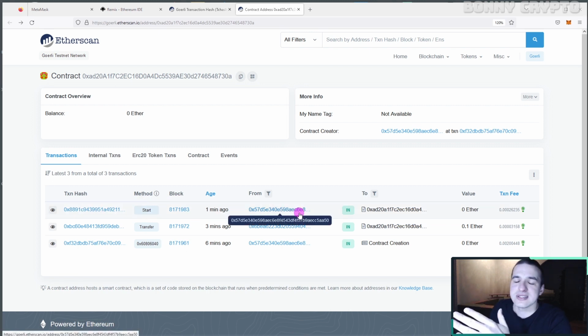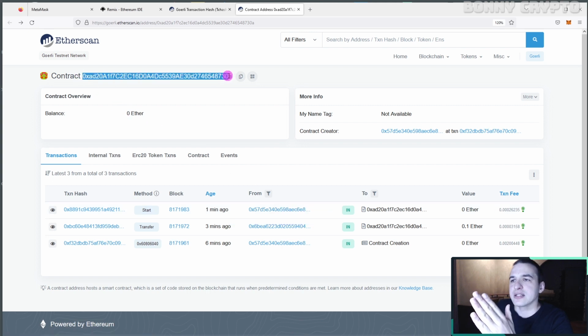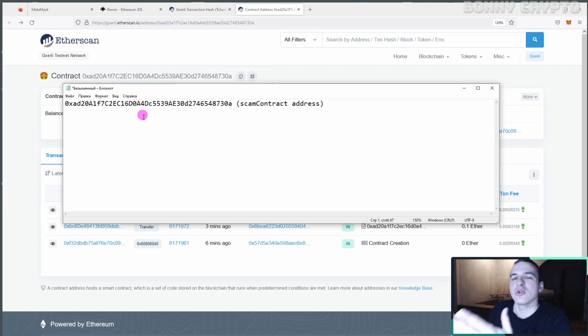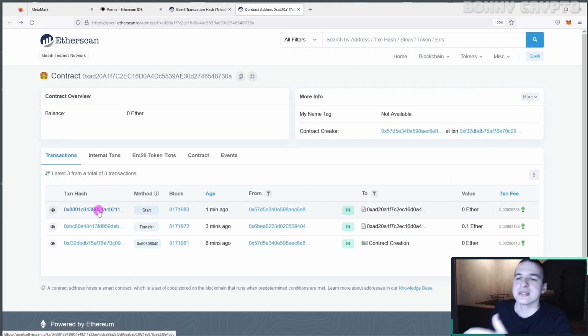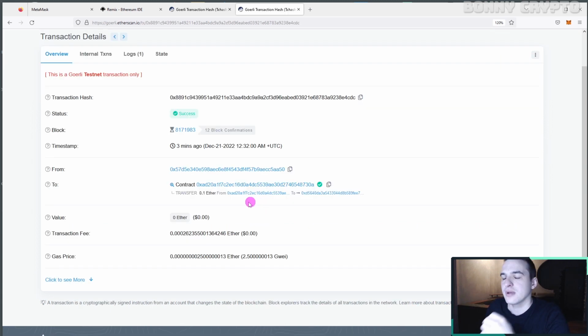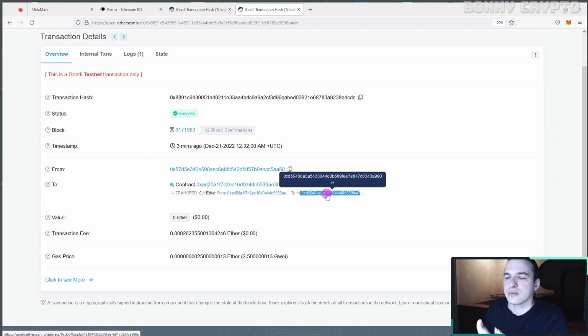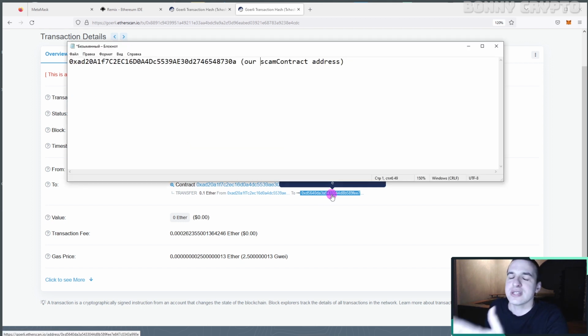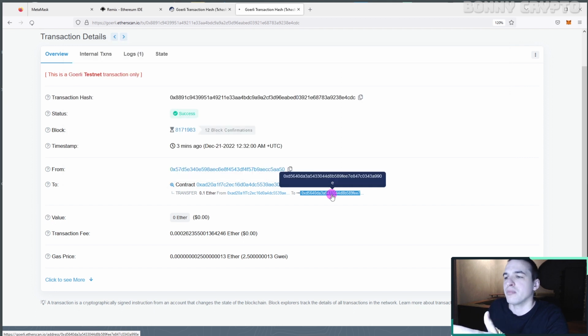But before we open this transaction, let's save our address in Notepad. So this is our scam contract address, 703A. Okay, let's now open this transaction that lost our money. And here we see that from our scam contract address executed some transfer with our 0.1 Ethereum to an unknown address. So I think this is the main developer scammer address. Let's also save the scammer address to our Notepad.